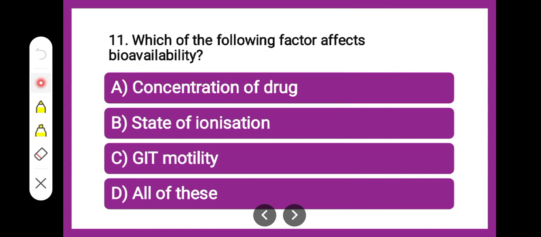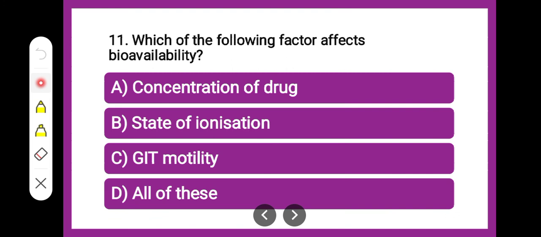Next question is, which of the following factors affects the bioavailability? Whether the concentration of the drug affects the bioavailability, the state of ionization, GI motility, or all of these. Which amongst the given is correct for the factors which are affecting the bioavailability?